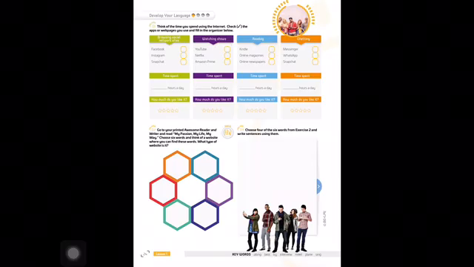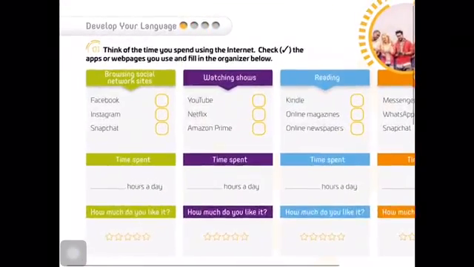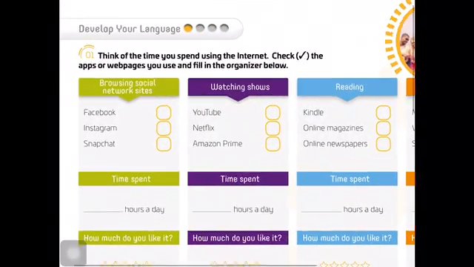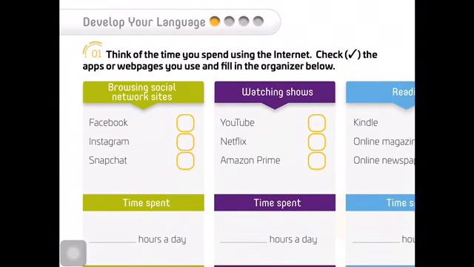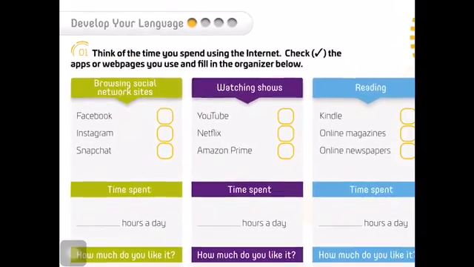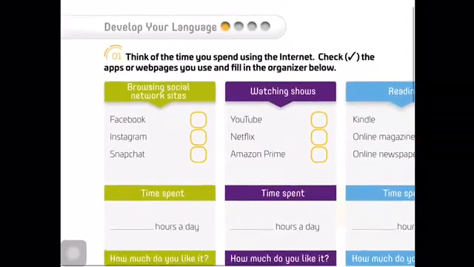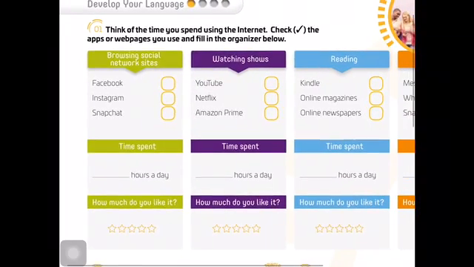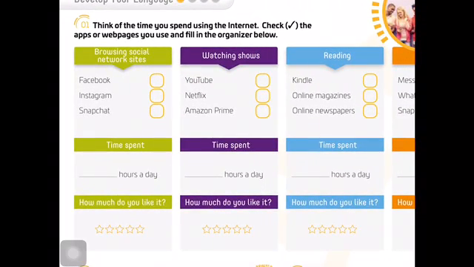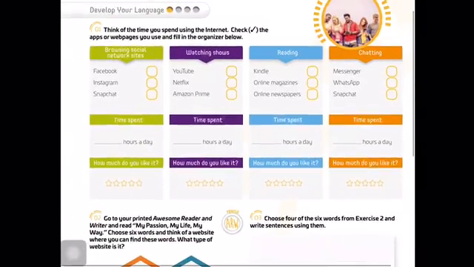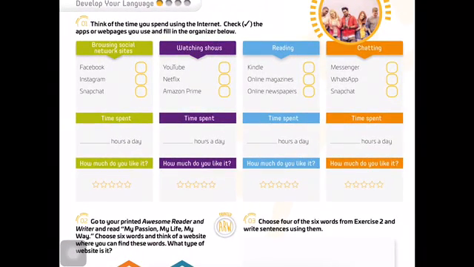Start working on page 24. Okay, it says something like this: think of the time you spend using the internet. Check the apps, the applications or web pages you use and fill in the organizer below. Okay, check. You have to write check. We have different categories: browsing social network sites, watching shows, reading, chatting. You have to write examples like Facebook, Instagram, Snapchat, etc. So you just have to check